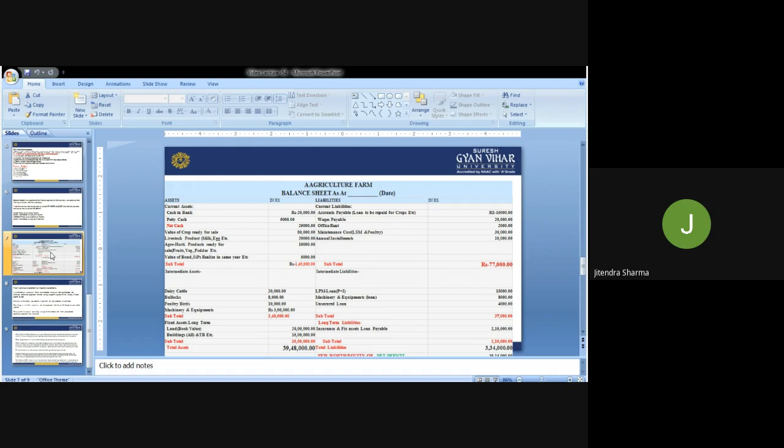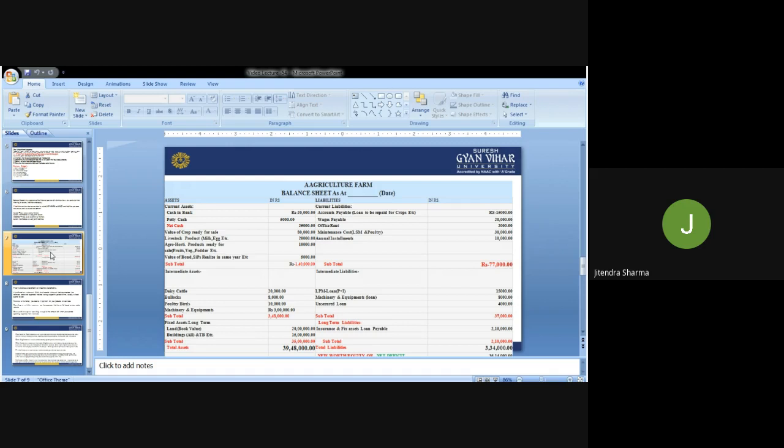And agro poultry product ready for sales. Then the value of bonds or SIP, sometimes securities if the farmer is following this, 5,000 rupees. So the total assets at present, which we call the current assets, are 1,40,000 rupees, and the current liabilities are 77,000 rupees. It means this is the net worth position. This balance sheet is indicating the current assets and current liability net worth position.